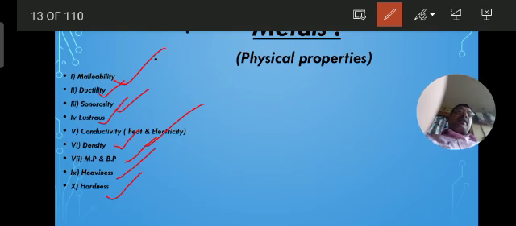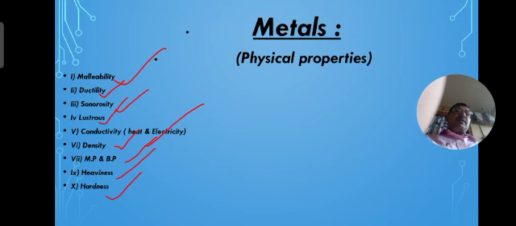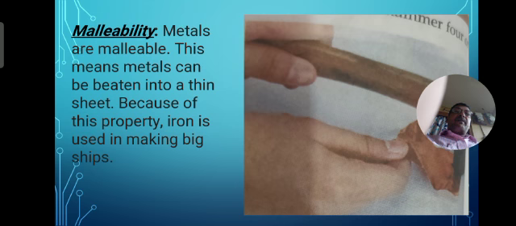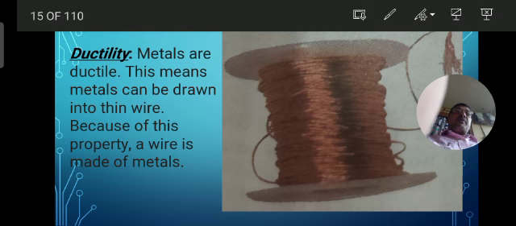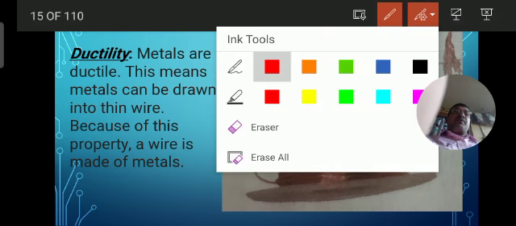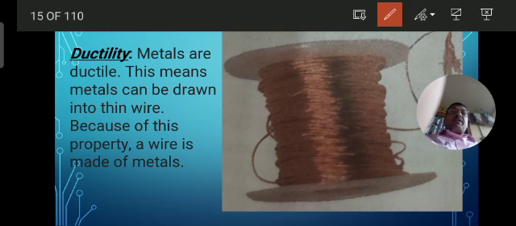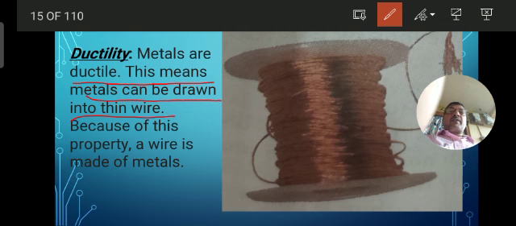Okay, next, ductility. What is ductility? See here in this diagram, it will be clearly visible that metals are ductile. It means metals can be drawn into thin wires. Because of this property, a wire is made of metal.